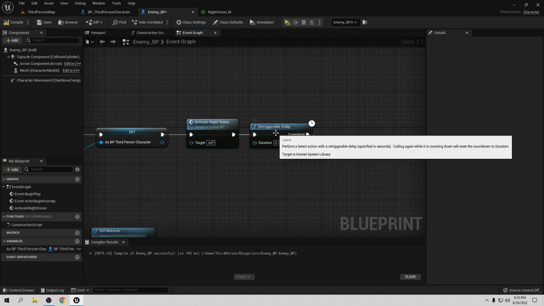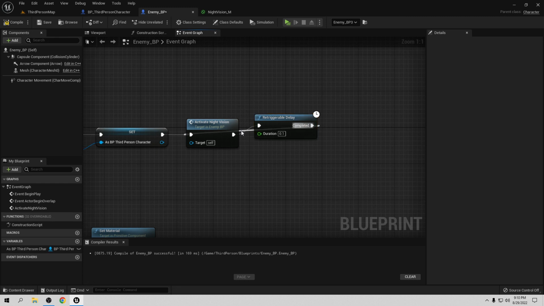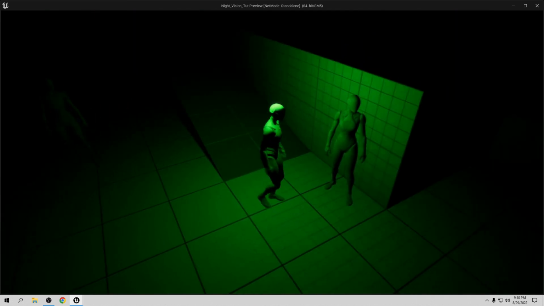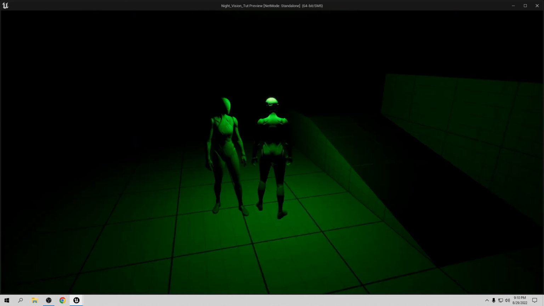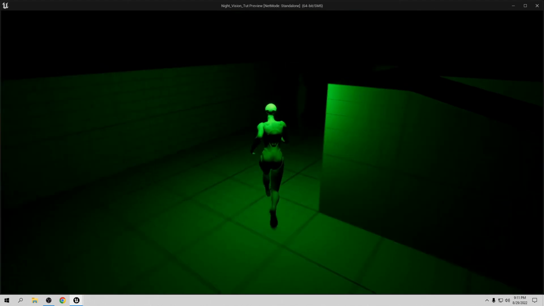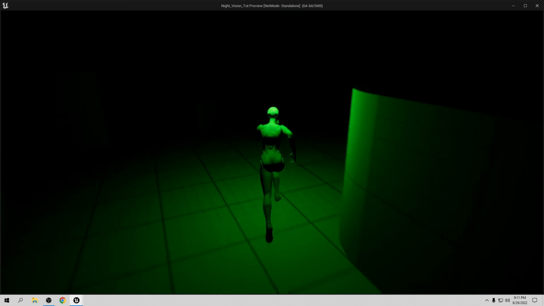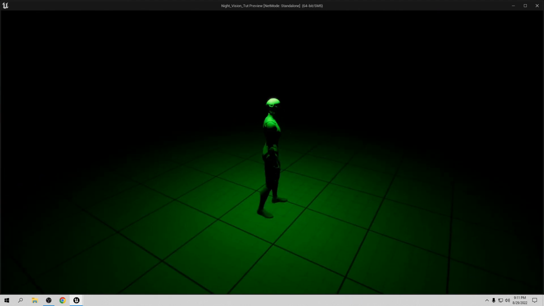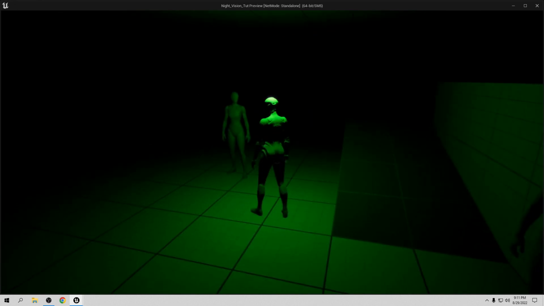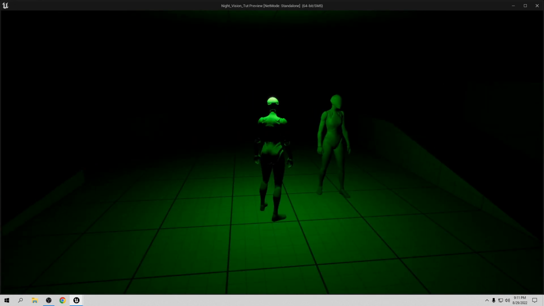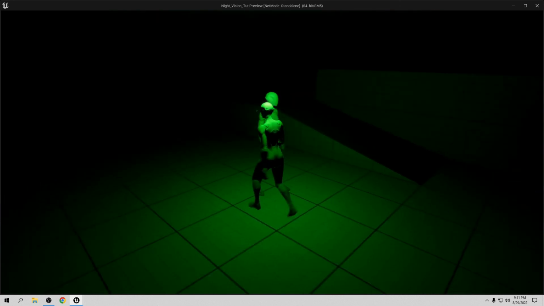If you want to reroute this, just move a little bit and you have this line here, so you can put it out like that. Let's do another reroute in here. You know the tick node, so this is really better because it's 0.1. So let's compile and save, let's play. Now if we press it, it changes the material fast enough, so that's going to be cool to have the effect. I'm sorry it doesn't work in the material, I don't know why, but that's the way it's supposed to. Maybe I forgot something, but I don't believe so. Maybe it's because I'm recording, because when I'm not recording, it works, so that's weird.